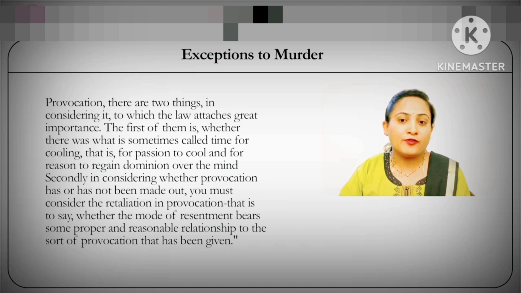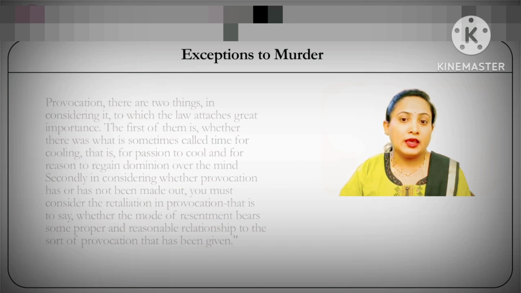Provocation, therefore, refers to a scenario where a person is unable to think because of the provocation under which he is acting, because of the loss of thinking ability that he is suffering for that particular moment, temporarily at least.